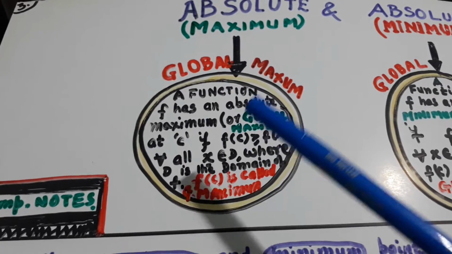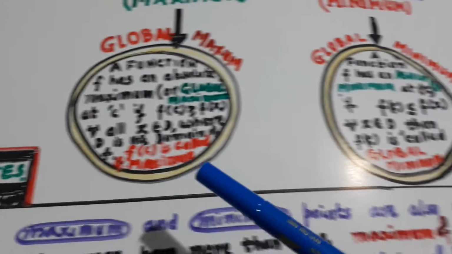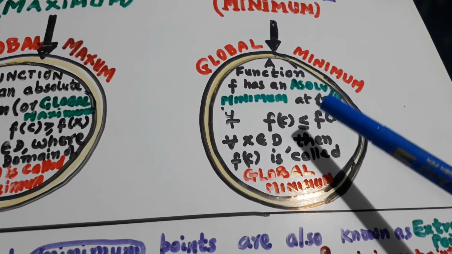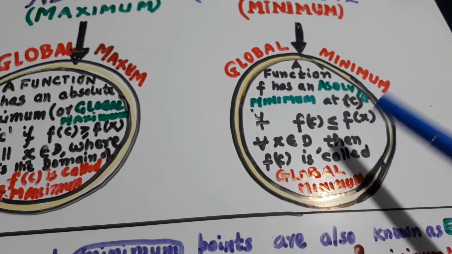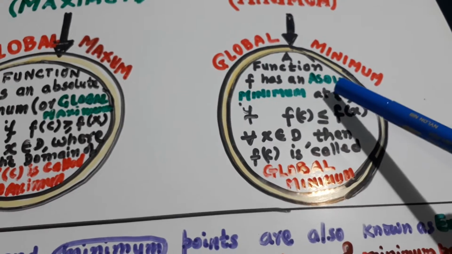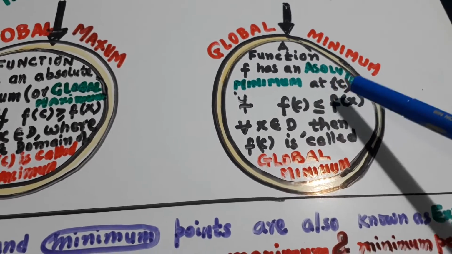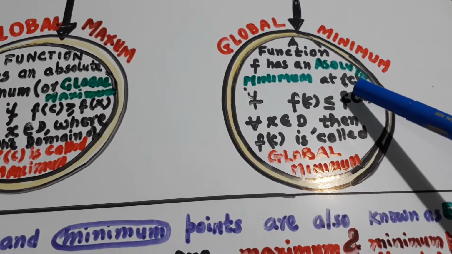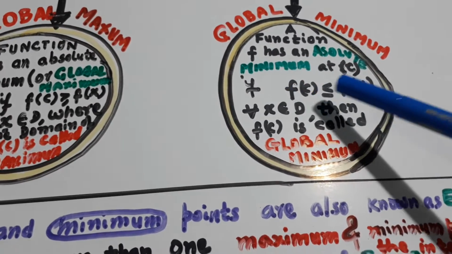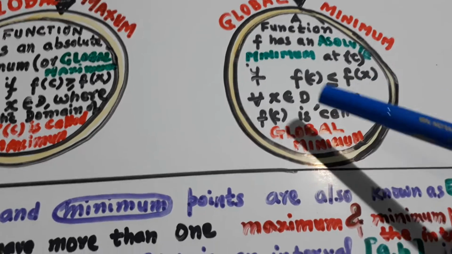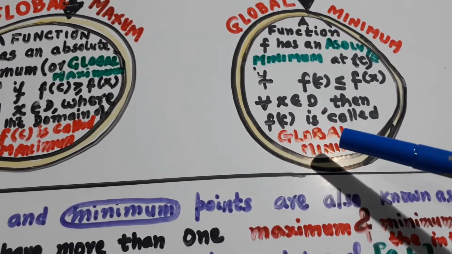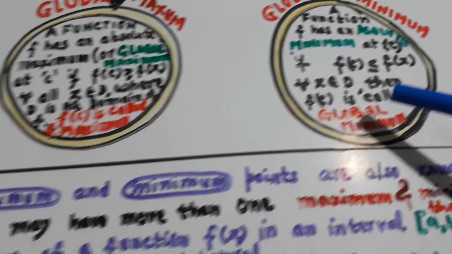Global maximum is the maximum of the maximum, and global minimum is the minimum of the minimum. A function f is an absolute minimum at x equal to c if f(c) is less than f(x) for all x belonging to the domain. So this is the global minimum.